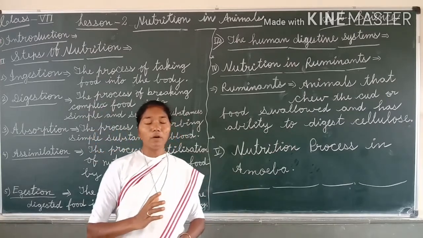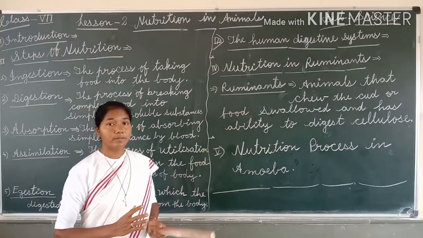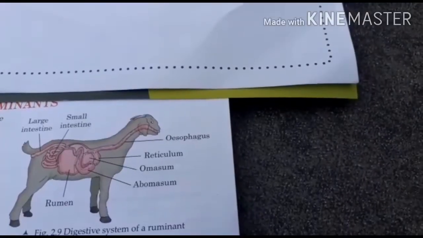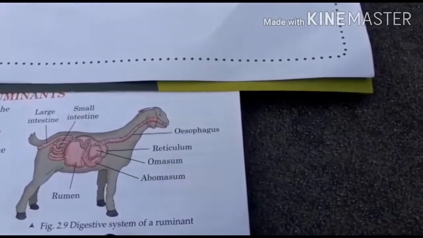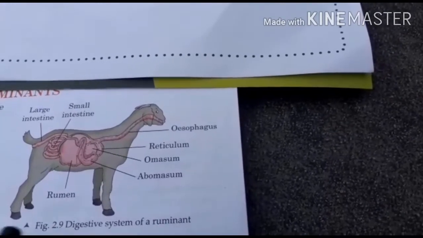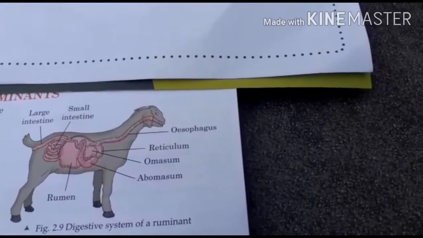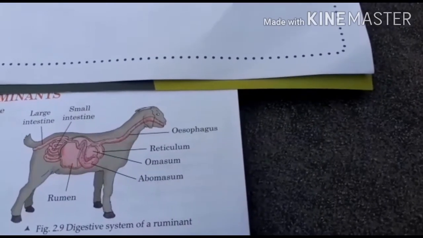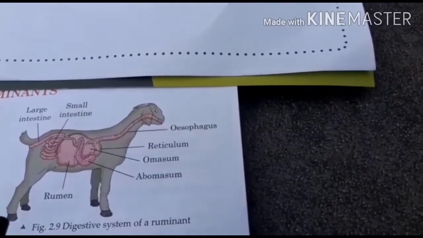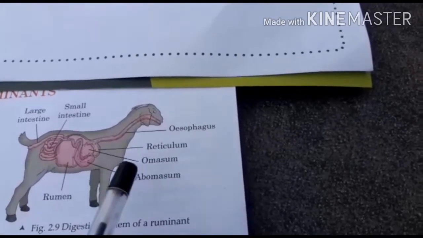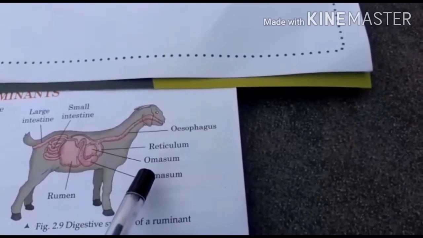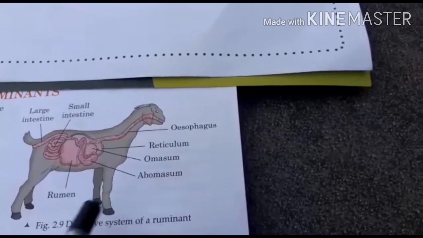So now let us look at the digestive system of a ruminant. Dear children, remember the stomach in ruminants is divided into 4 chambers: rumen, reticulum, omasum, abomasum.